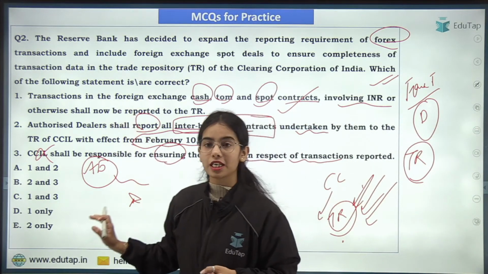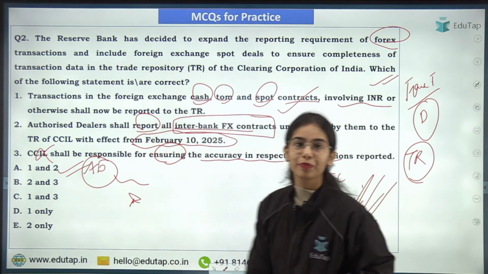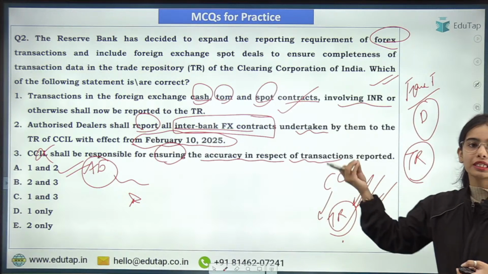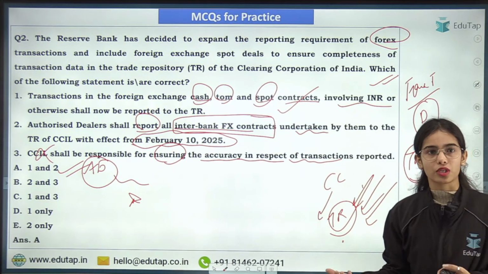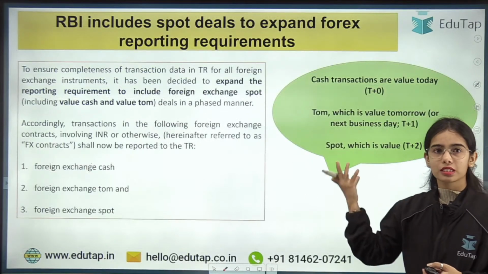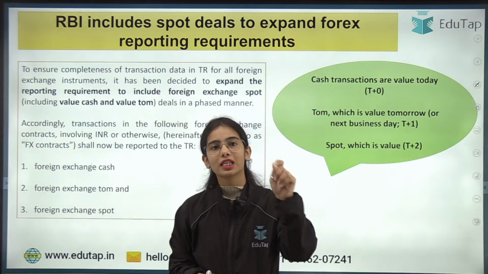So first and second statements are correct, and that's why, yes, very good, A is the right answer. Okay. So these kinds of questions come in the examination, that is statement based questions. The direct question can also come. Okay. So now the cash transactions are the immediate transactions that are happening on the transaction day.